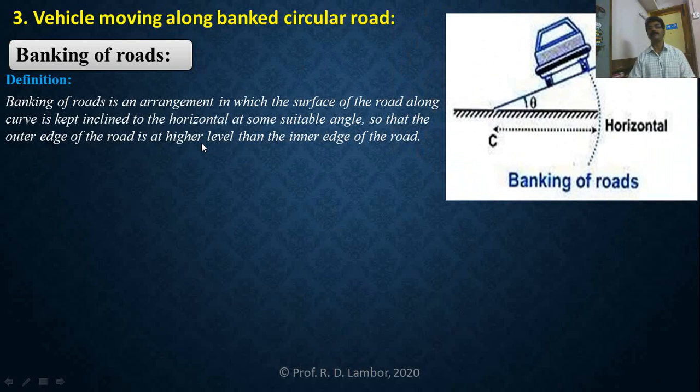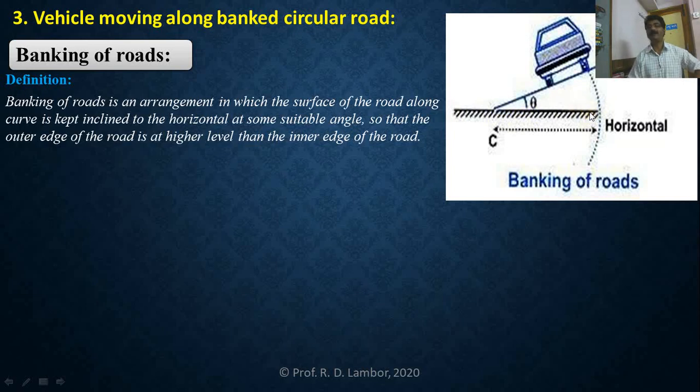See here. The vehicle is taking a turn towards the left, and this shaded part is our horizontal surface, which was initially a horizontal circular track. And on that horizontal circular track, the angle of banking theta was 0.